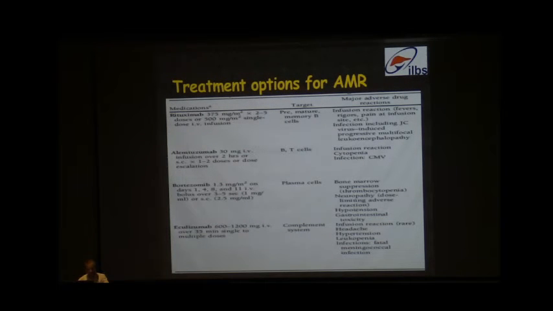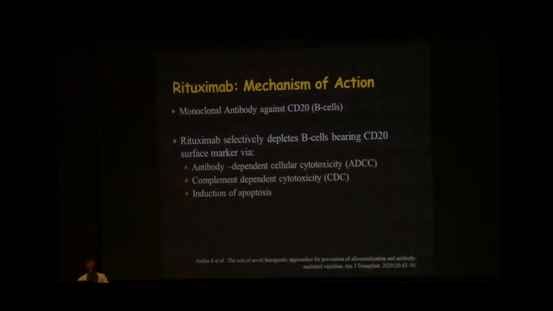Like for rituximab, there are infusion reactions, reactivation of hepatitis B, tuberculosis. Alemtuzumab, again cytopenias and CMV reactivation. With bortezomib, there may be bone marrow suppression, hypotension, and eculizumab, again infusion reaction and infections.